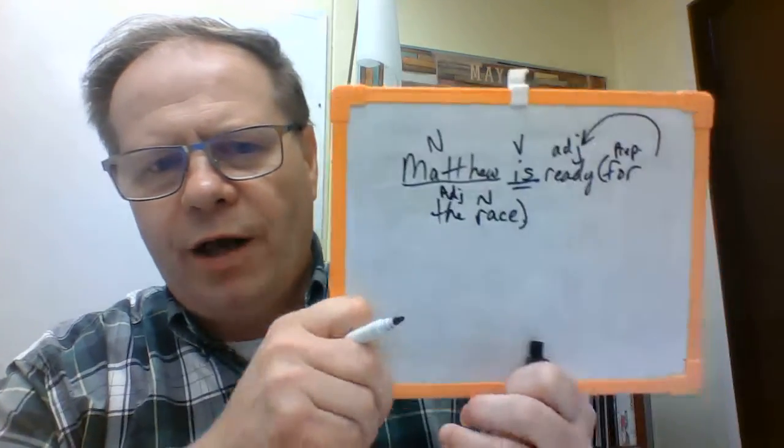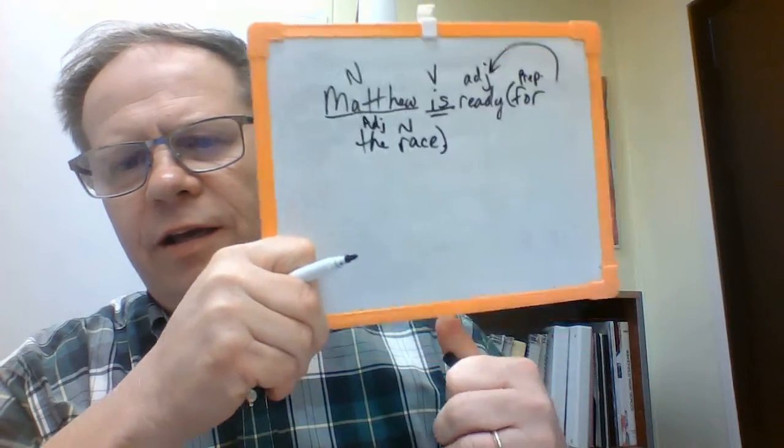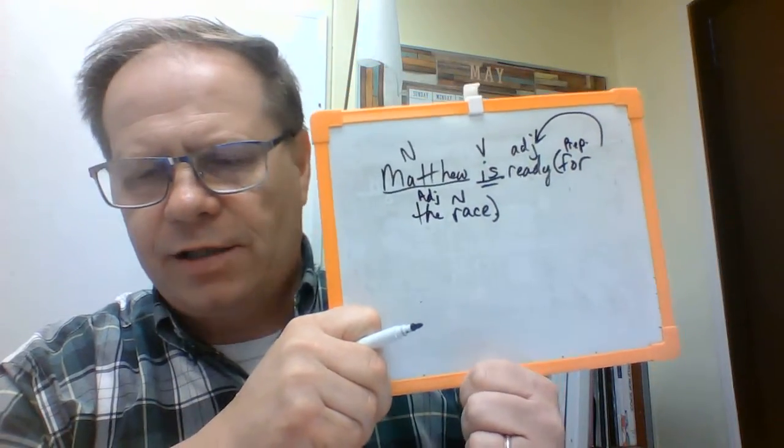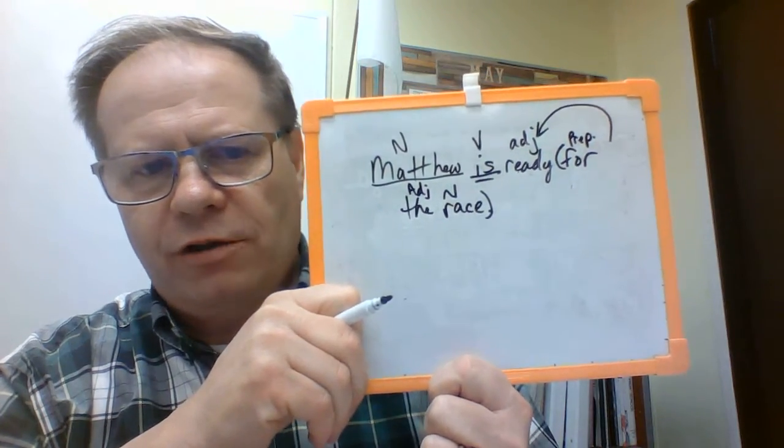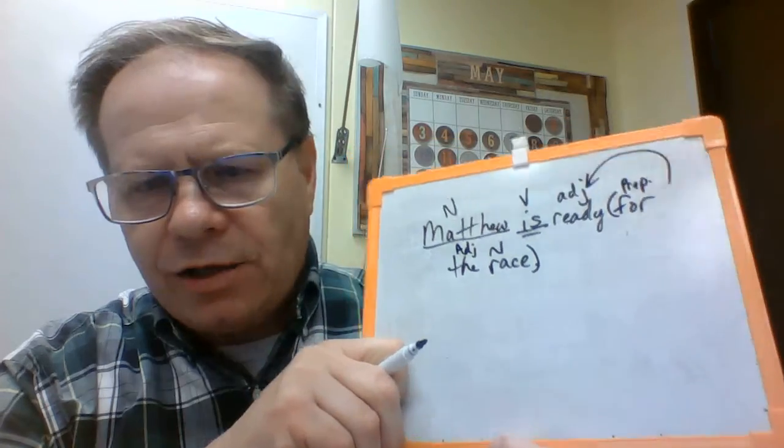Ready for what? For the race. Ready, how? For the race. That's how he's ready. He's ready for the race. And so that prepositional phrase would be modifying the word ready. So that's what I want you to do just on those three, 6, 8, and 10. All right, this will help you to start to identify things.